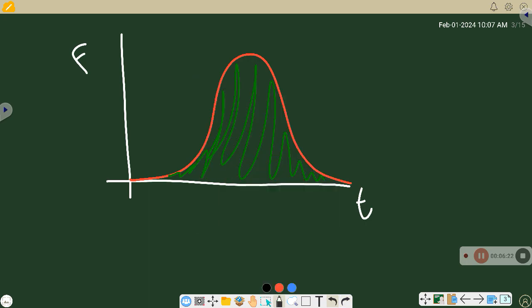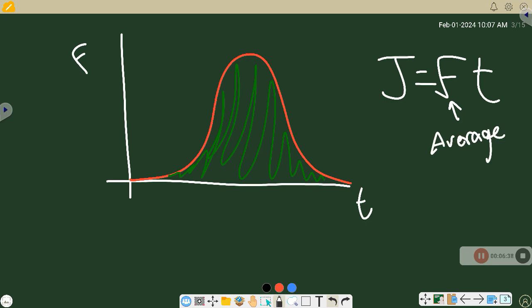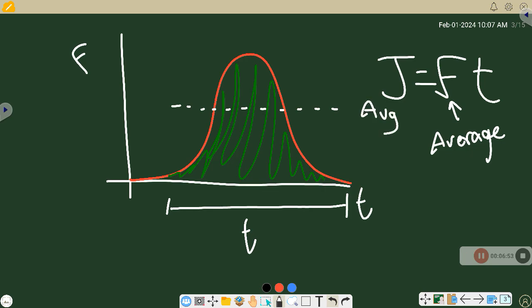Because we still have an equation to solve for impulse, right? Looks like this. But what does it mean in terms of this graph over here on the left? Well, what we're actually solving for when we solve for force right here is the average force over the course of the entire collision. So what ends up happening is we multiply the amount of time over which the collision occurred by the average force, which is somewhere around like here. We'll call that the average force. And we create this box that kind of looks like this.